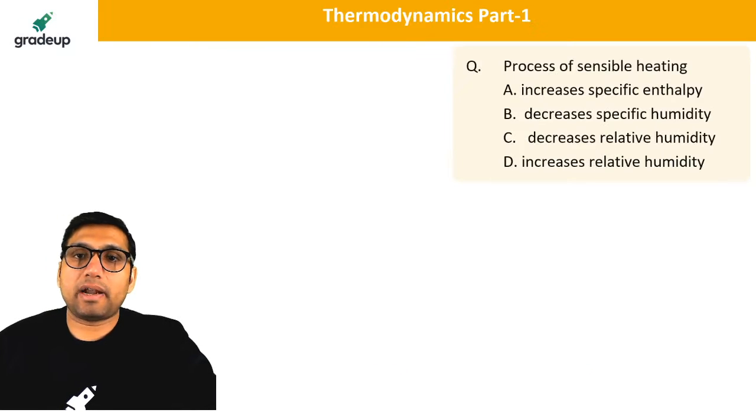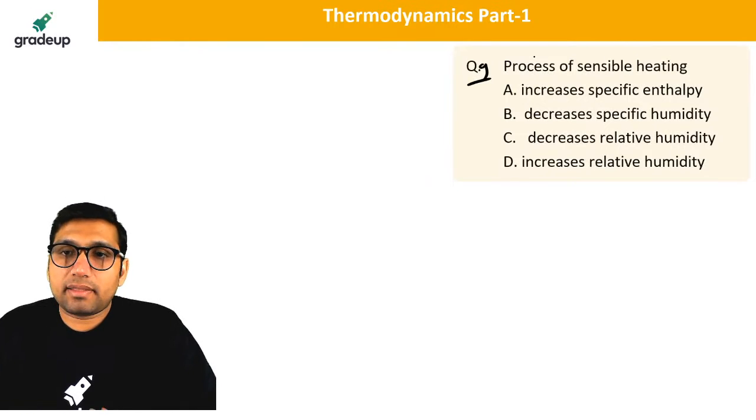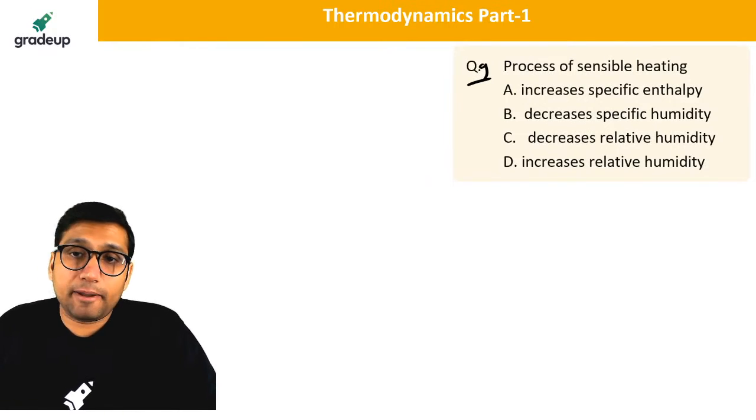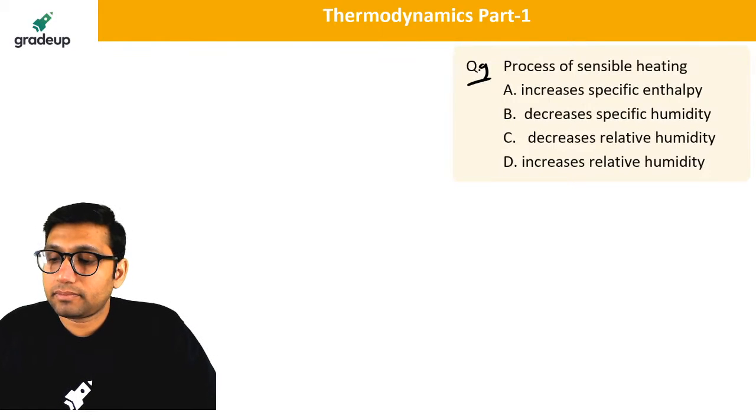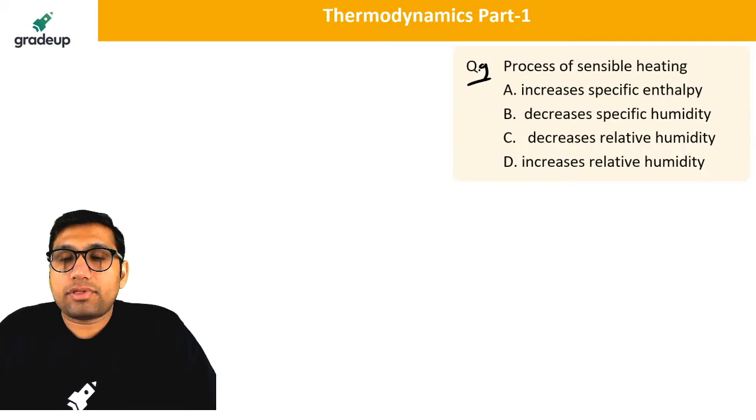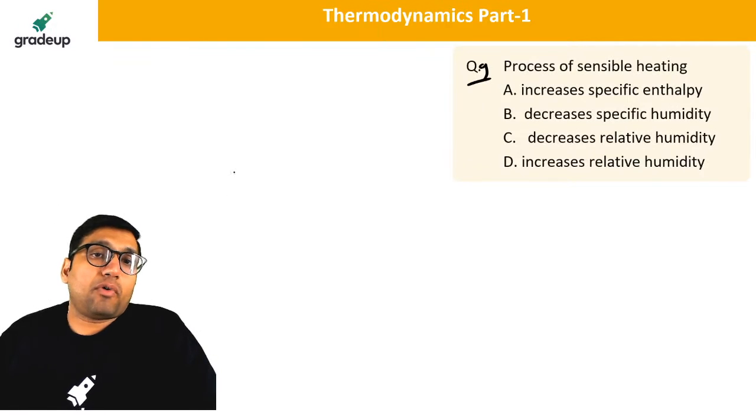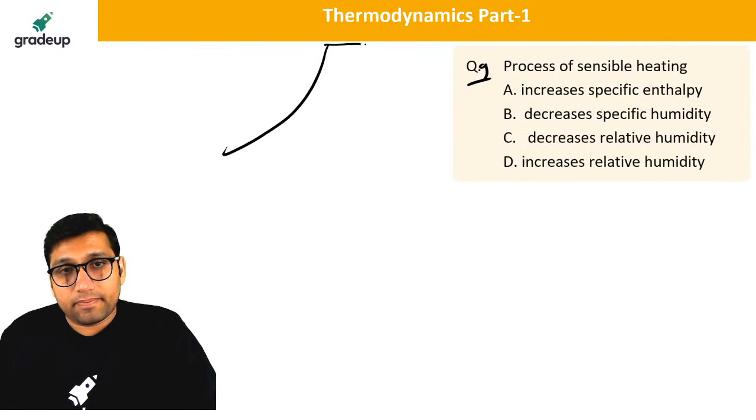Next question, question number 9. The process of sensible heating increases specific enthalpy, decreases specific humidity, decreases relative humidity, or increases relative humidity. Come on everyone, tell me the answer quickly, be quick. Process of sensible heating. Sensible heating will do what?